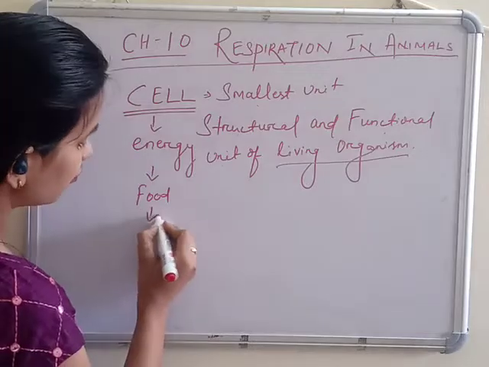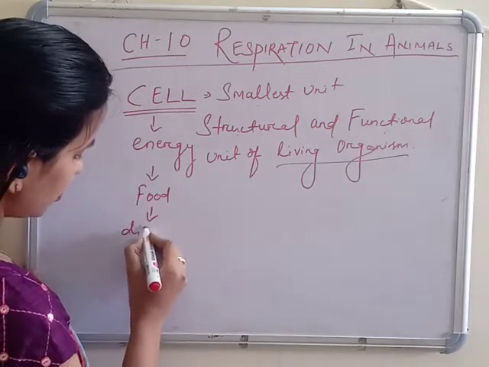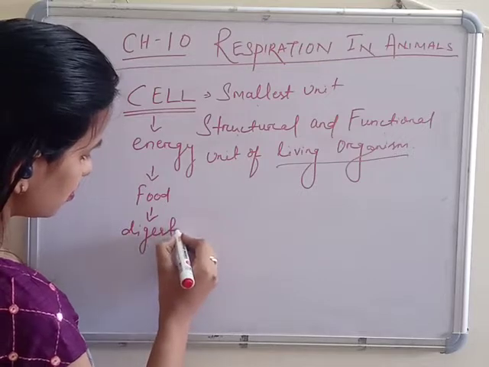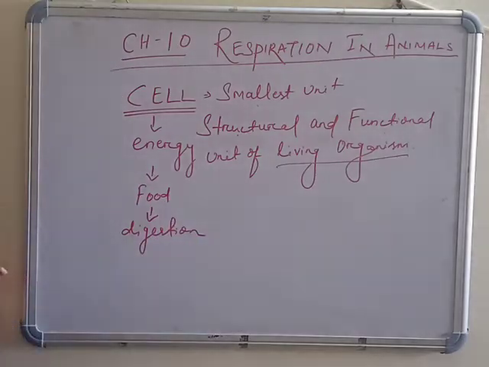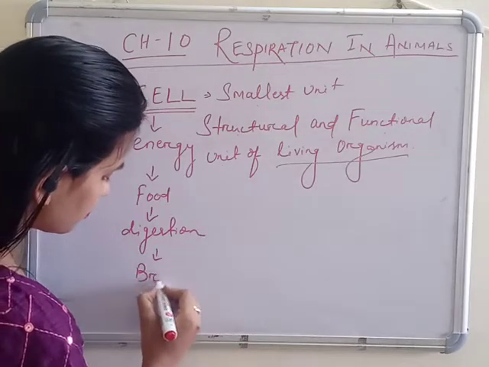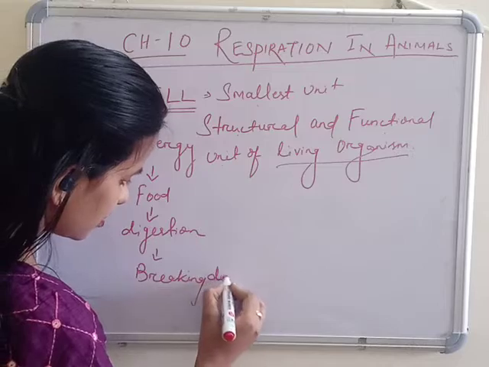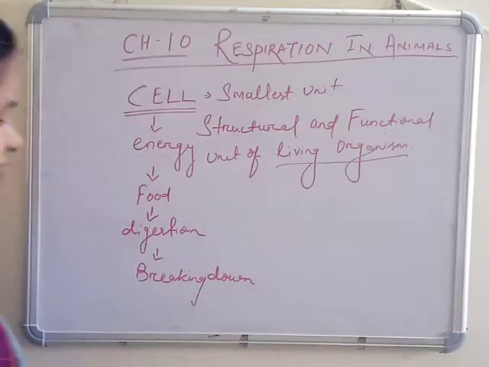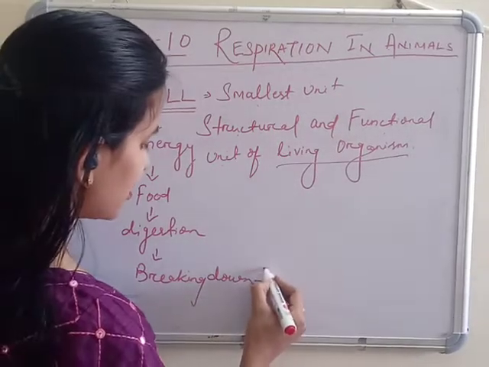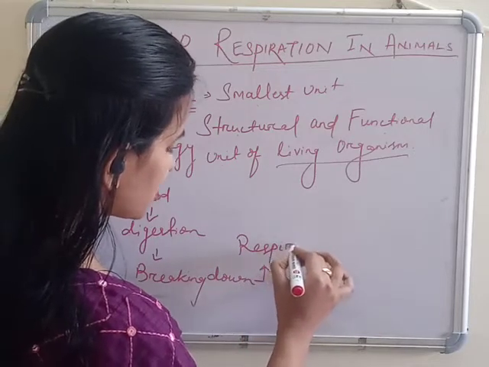We get energy from food by the process of digestion. What is digestion? It means breaking down. And this breaking down is done by the process called respiration.